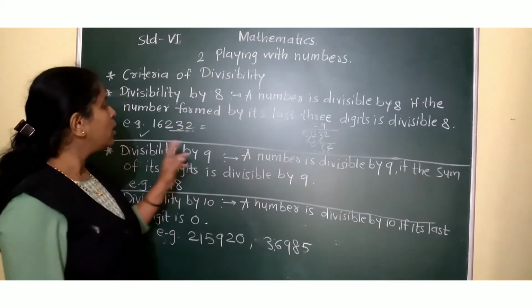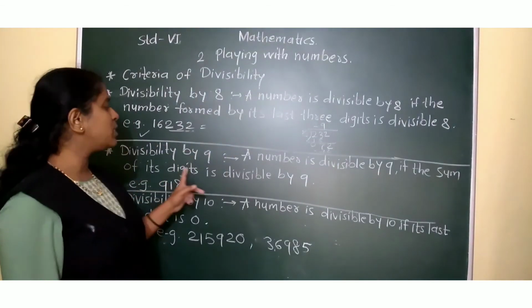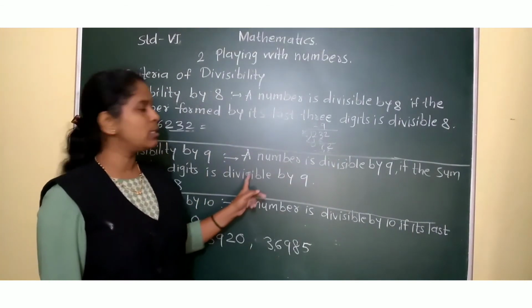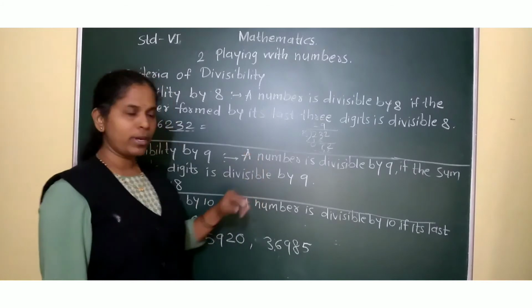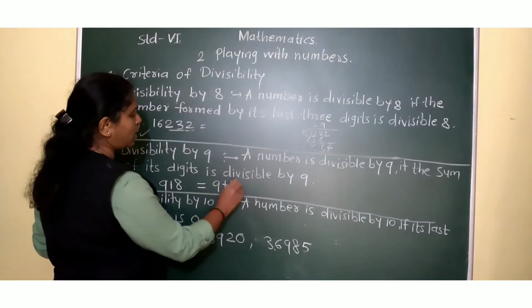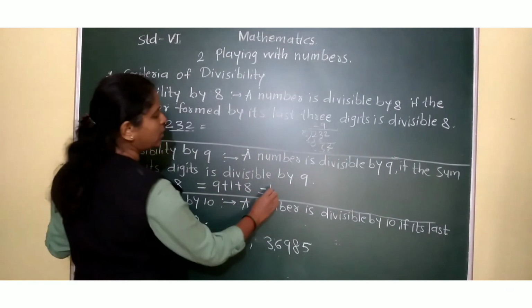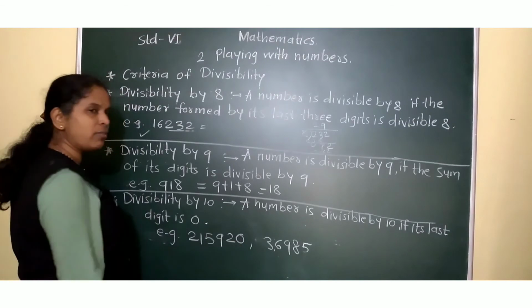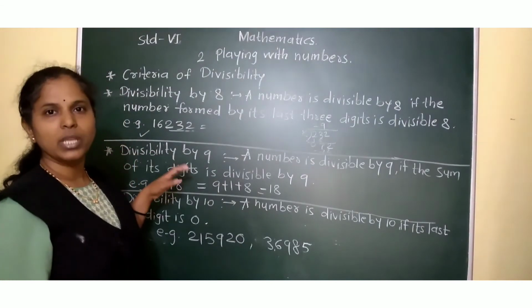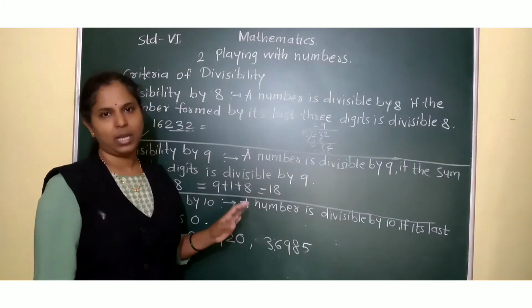Here also, a number is divisible by 9 if the sum of its digits is divisible by 9. For example, here, 918. 9 plus 1 plus 8. 8 plus 1, 9. 9 plus 9, 18. 18 can be divided by 9? Yes, 9 2s are 18. So, this 918 is also divisible by 9.